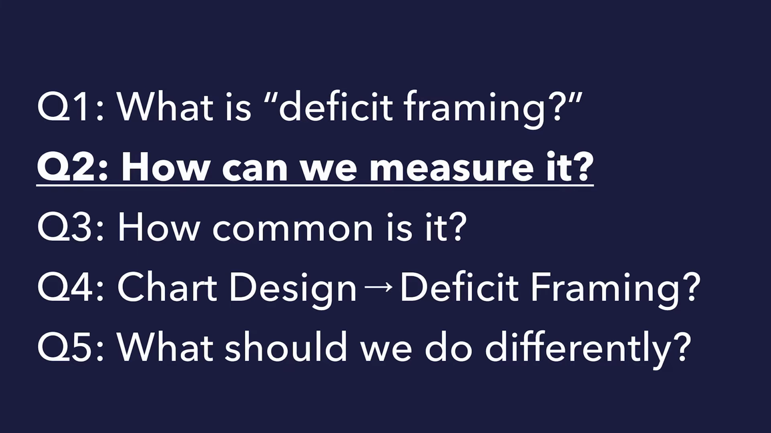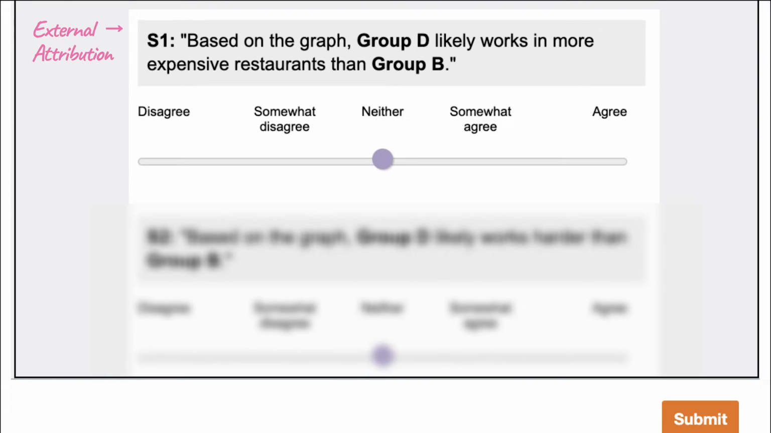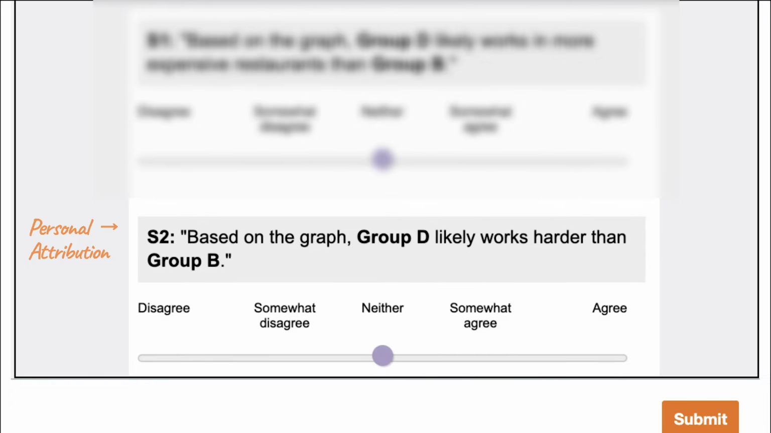How do we measure an effect like deficit framing? We gave people on Mechanical Turk different variations of charts showing social outcome disparities, then asked them to rate their agreement with different explanations for what causes the disparities. Then we had 10 questions, like the bottom right. As a baseline, half of these questions were external attributions, like outcome differences are because Group A works in a nicer restaurant than Group B. The other half of the questions were personal attributions, like these outcome differences are because Group A works harder than Group B.